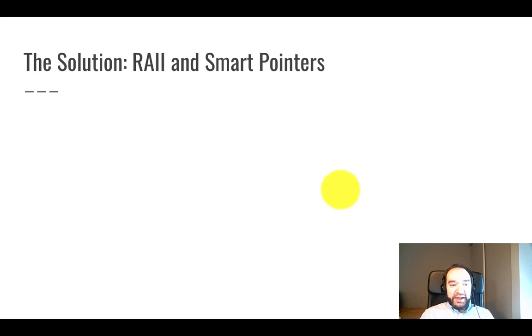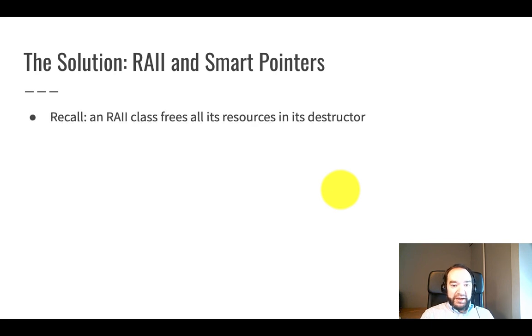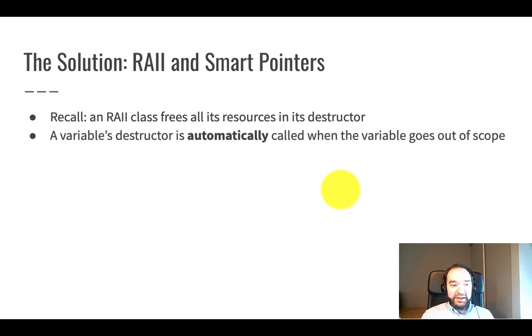So the solution that we have in C++ is combining the RAII idea with smart pointers, or using that idea to create smart pointers. Remember that a RAII conformant class frees all of its resources in its destructor. That means that resource allocation is done in constructors and other initialization functions, and resource freeing or deleting is done in destructors. The constructors and destructors handle it all. It should all be handled automatically and work consistently for us without bugs.